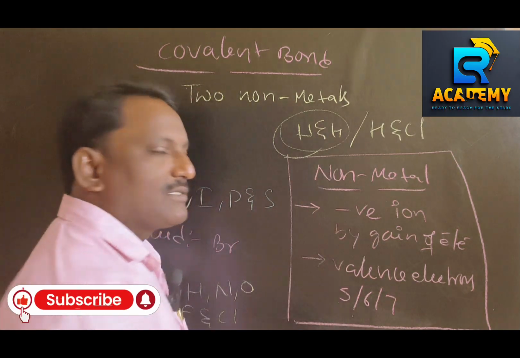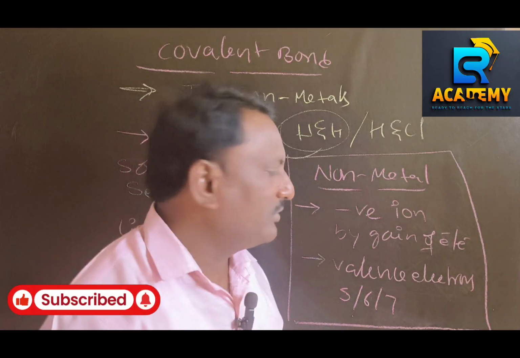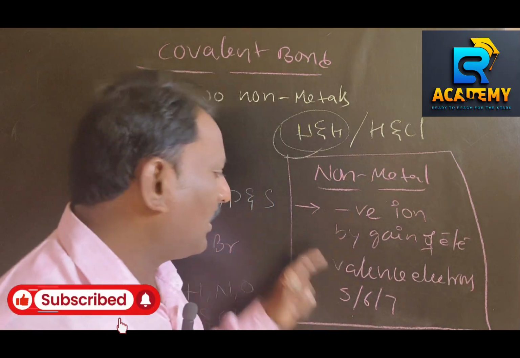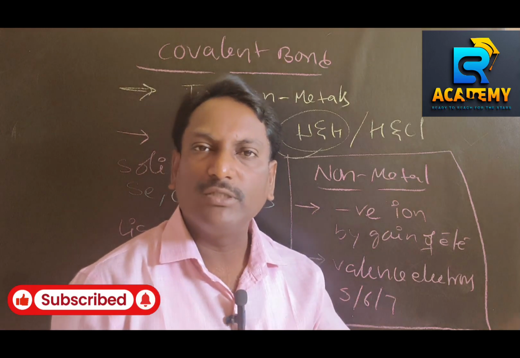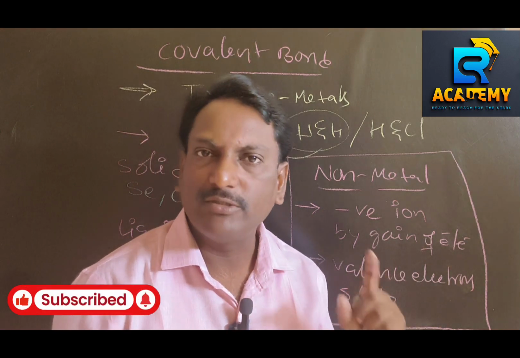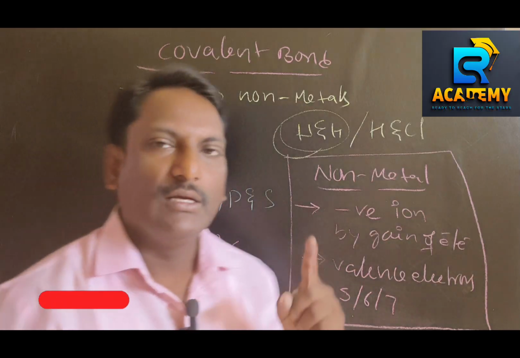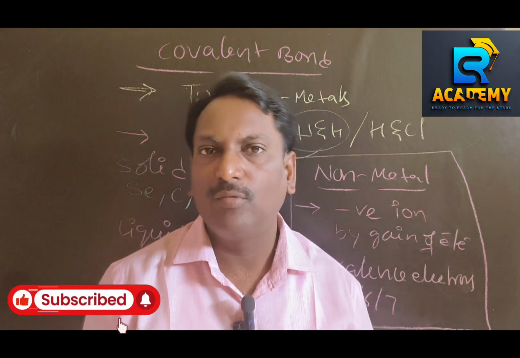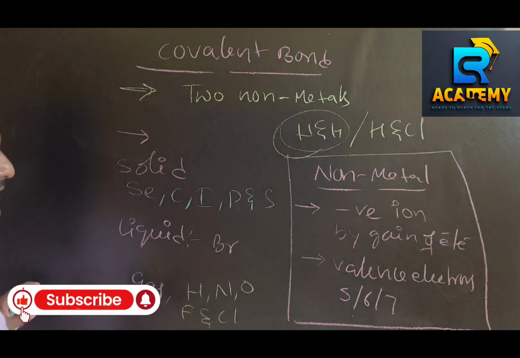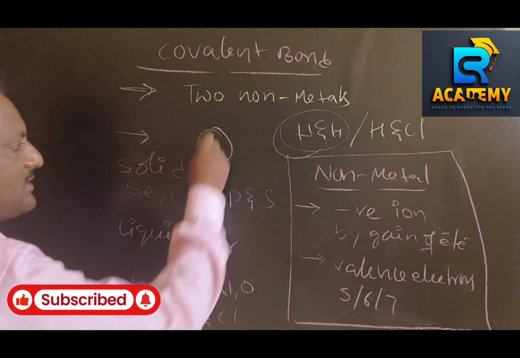Generally, non-metals have the tendency to produce negatively charged ion by the gain of electron or electrons, and generally possess valence electrons 5 or 6 or 7. Some exceptions are there, for example carbon: carbon has valence electrons 4 but it's a non-metal. Nearly 11 non-metals are there in the periodic table.